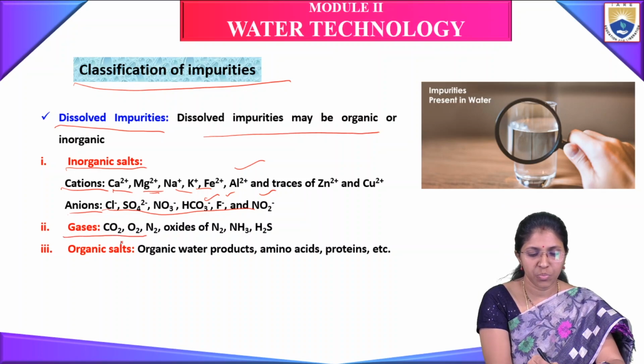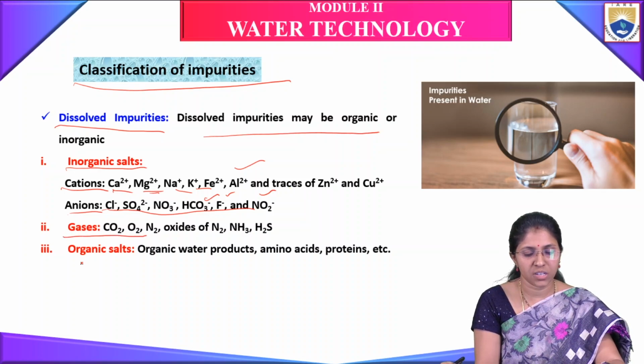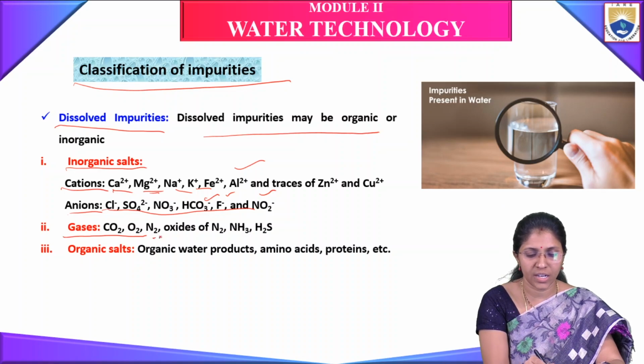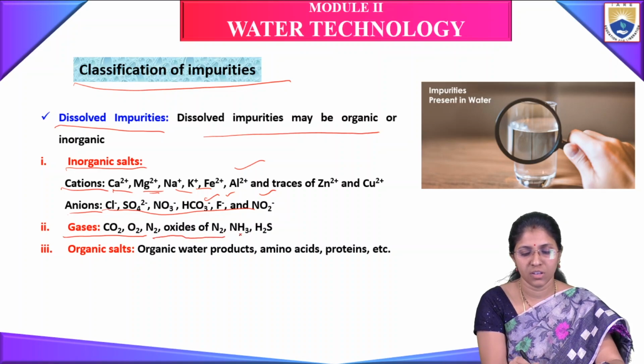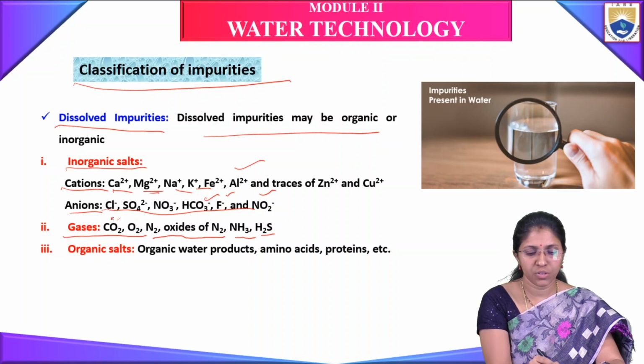The gaseous impurities are CO2, oxygen, nitrogen, oxides of nitrogen, and also ammonia and H2S.